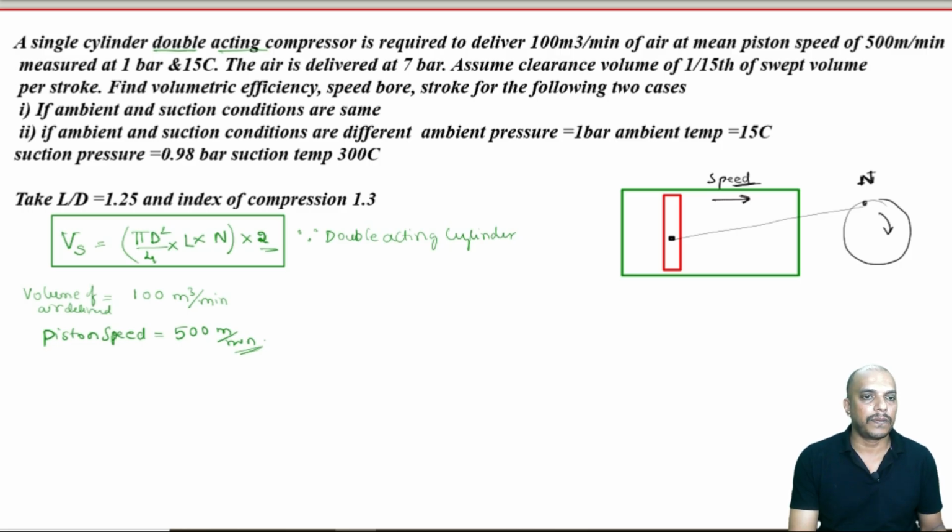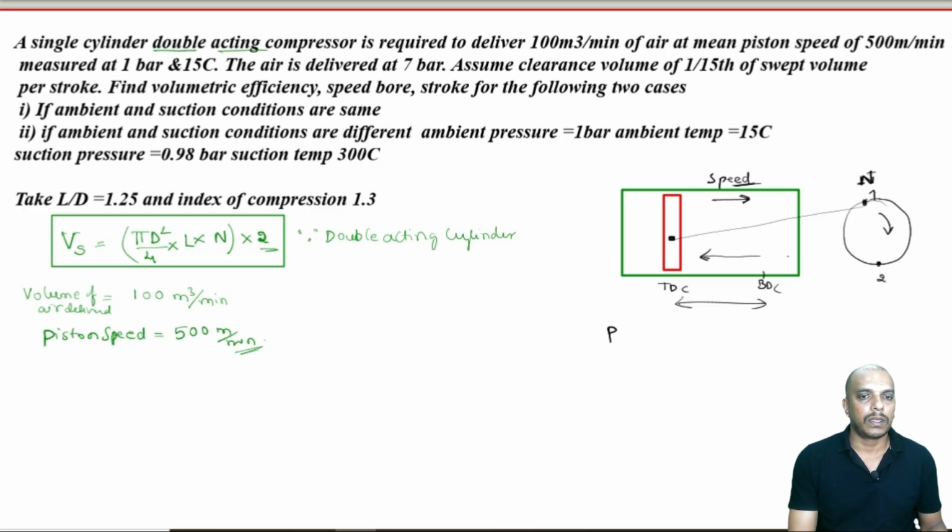Now remember, for half of the rotation, the rotation is from point 1 to point 2, and the piston would have moved from TDC to BDC. For the remaining half of the rotation the piston moves from BDC to TDC.